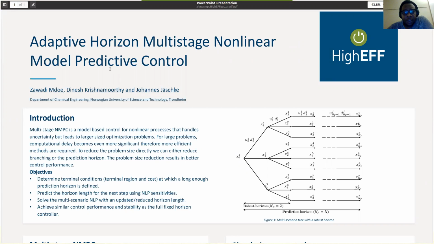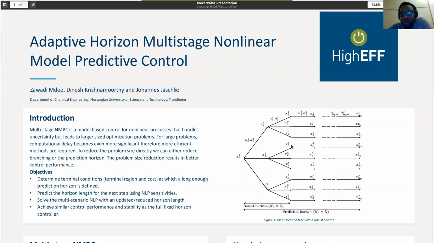In brief, we want a controller that is robust and most likely not to break any constraints in our processes. We formulate our controller in a multi-stage formulation, as you can see here on the right. Starting from the initial state, we discretize our uncertain parameters as these, and they branch forward in the horizon, or prediction horizon. But this makes the problem intractable if we have a very large prediction horizon.